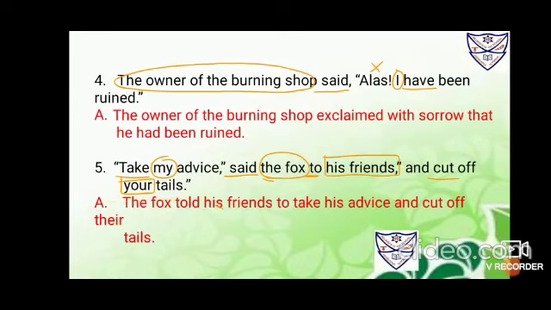Now the fox told his friends, or the fox advised his friends to take. The fox told his friends, usually, because here advice is already used. So it is: the fox told his friends to take his advice and cut off their tails.